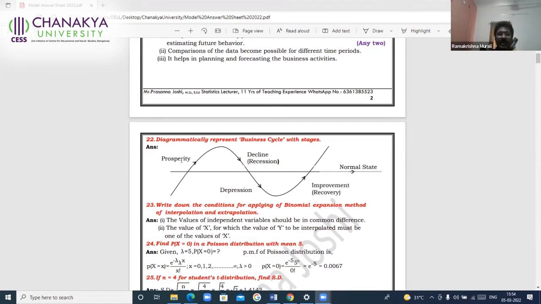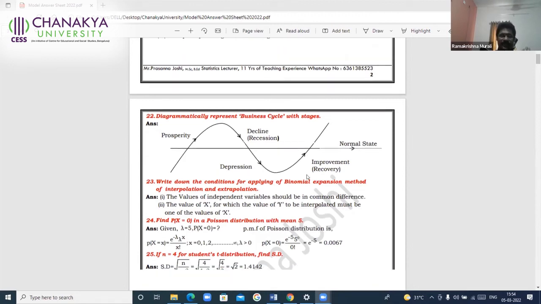But when you are asked to write diagrammatically, and if you do not draw the diagram, just state all the 4, you will not get full marks. For the diagram, you will be losing 1. For only the stages, you will get another 1 mark. So there also you should be very careful while writing.